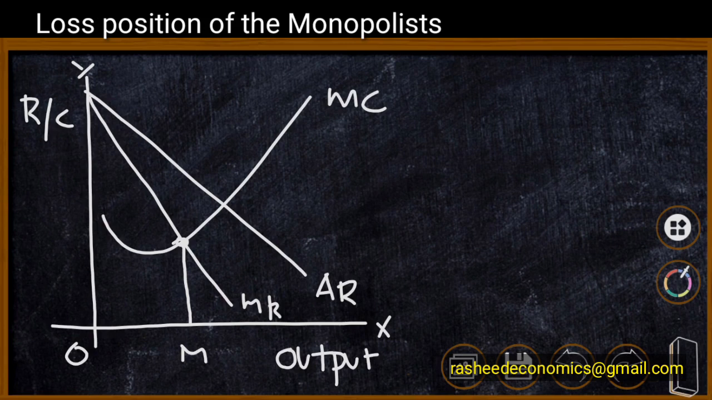The average revenue of the firm is to be identified. In order to identify average revenue, we have to extend this line from output to average revenue. That means the OM line is to be extended to MS. We have got MS as average revenue. We are going to plot loss.